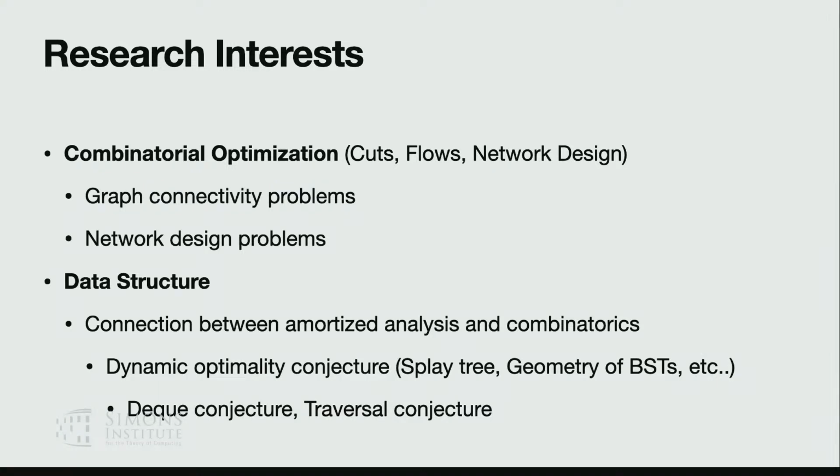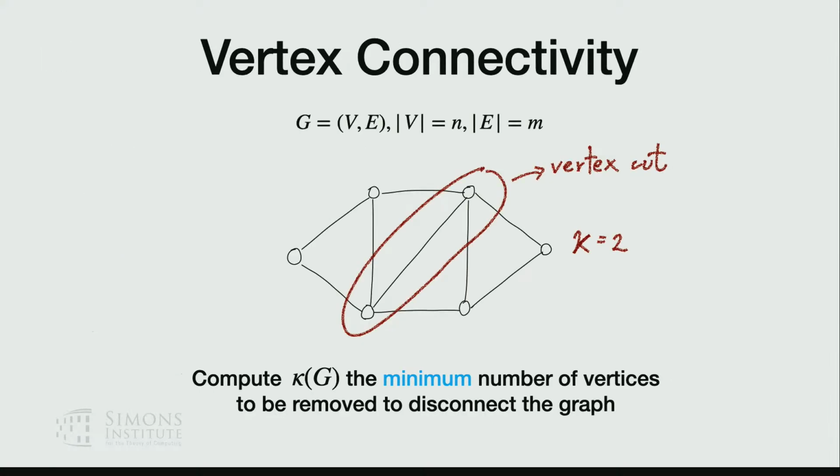Now, let's continue. Let me first define the vertex connectivity problem more formally. I give you an undirected graph with n nodes and m edges. We want to compute the minimum number of vertices such that when I remove them from the graph, I disconnect the graph. For example, in this graph, the connectivity is 2 because I can remove these 2 nodes to disconnect the graph, but I cannot delete a single node to disconnect the graph.